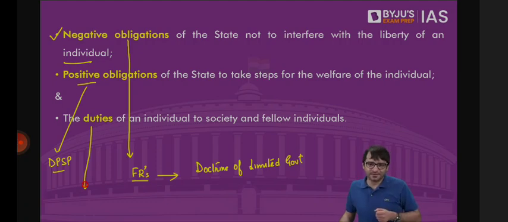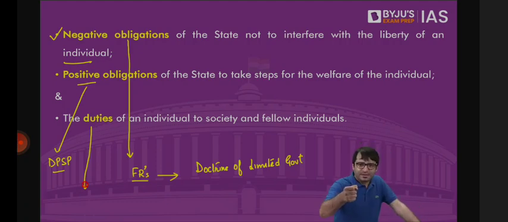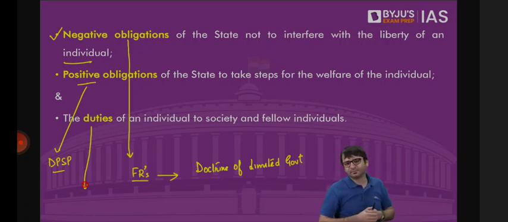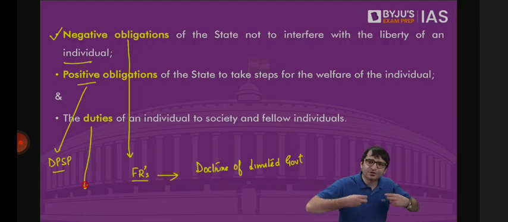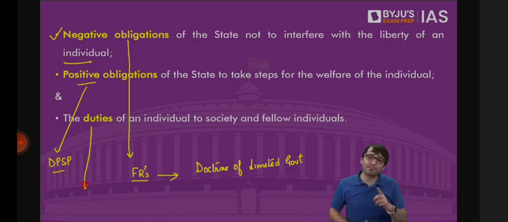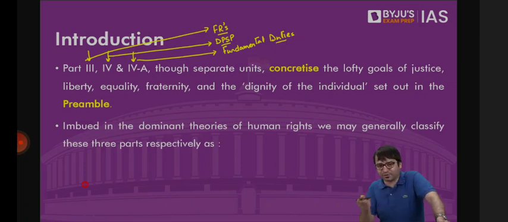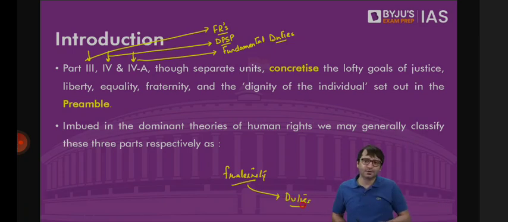As citizens, we will uphold the constitution, respect the national flag and the national anthem. As citizens, we will renounce those practices which are derogatory for the dignity of the woman. As citizens, we will promote a sense of common brotherhood amongst the different members of the society. Why? Because one objective of the constitution which is mentioned in the preamble is what? Fraternity. A sense of common brotherhood. And that we can achieve through fundamental duties.